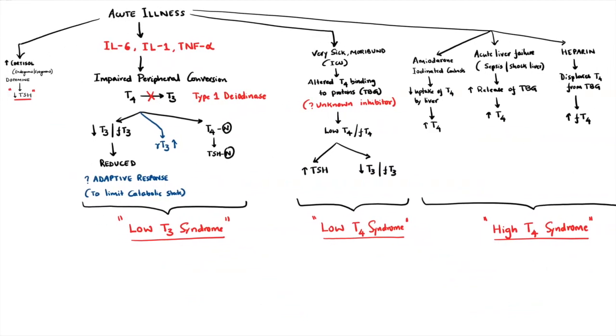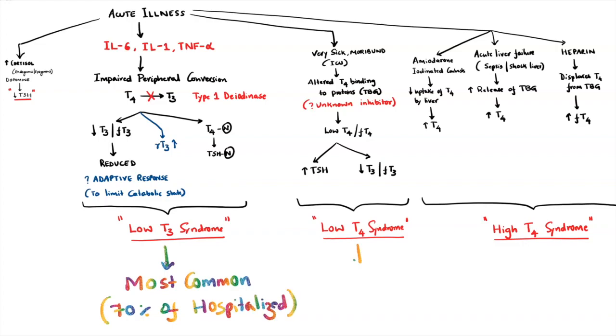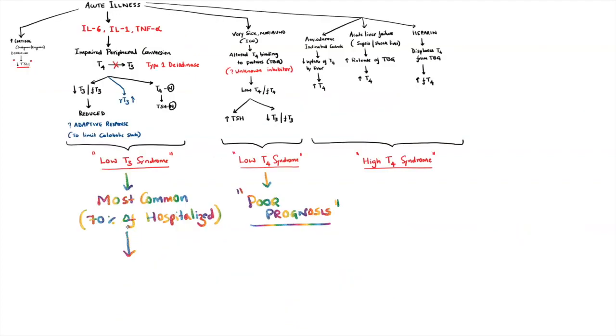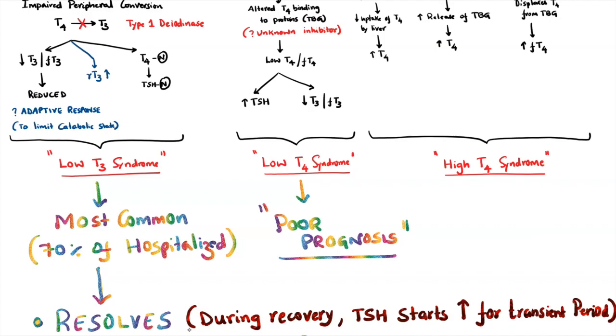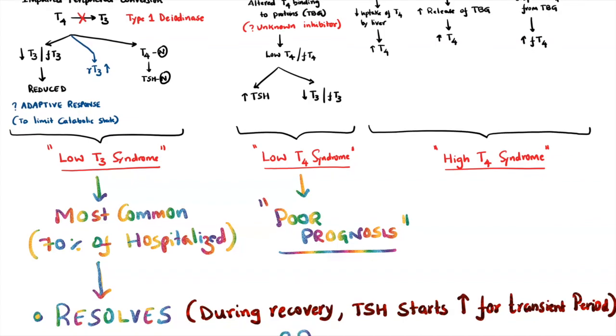Low T3 syndrome is the most common variety occurring in about 70% of hospitalized patients. On the other side, low T4 syndrome, although not very common, carries a very poor prognosis. This low T3 and of course low T4 resolve spontaneously, but one caution is during recovery, TSH starts rising for a transient period of time, which again normalizes later.